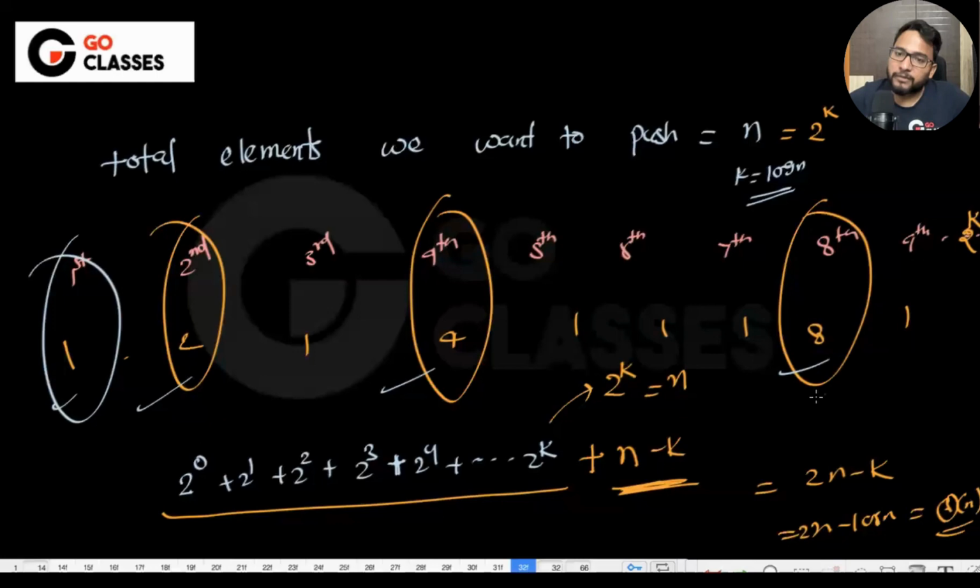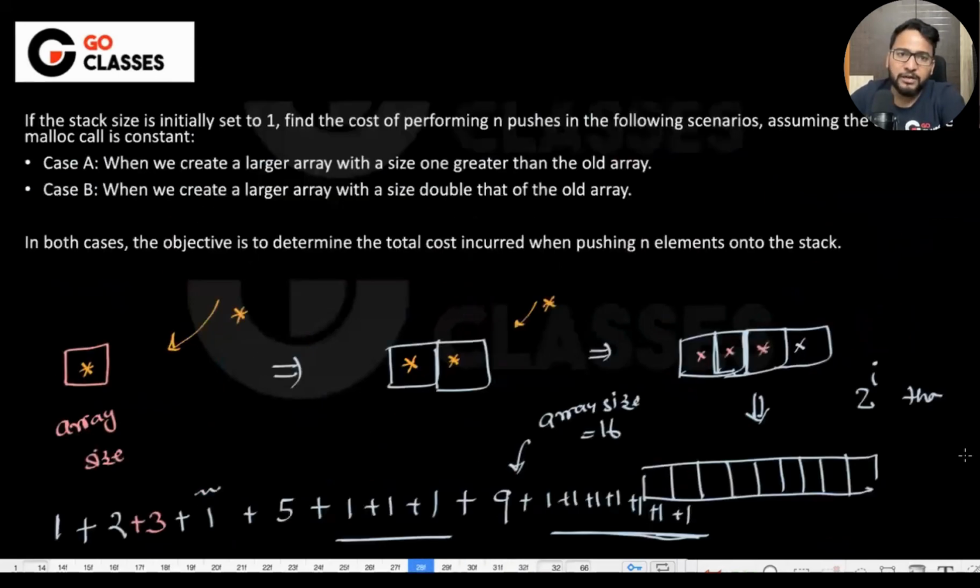Sometimes I'm incurring too much cost, but ultimately, in the bigger picture, I'm getting theta of n. So here I'm getting two benefits. What is that benefit? Overall, n pushes also get order of n cost only, but this is a dynamic stack, which means I do not have to worry about the size. That is one advantage of this.